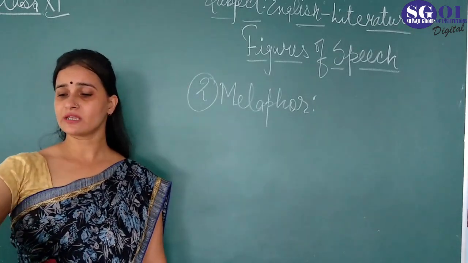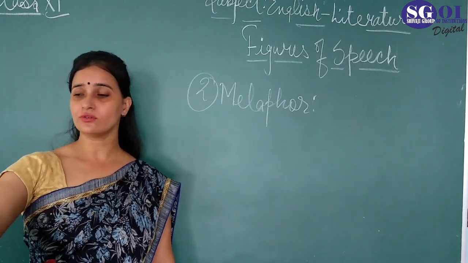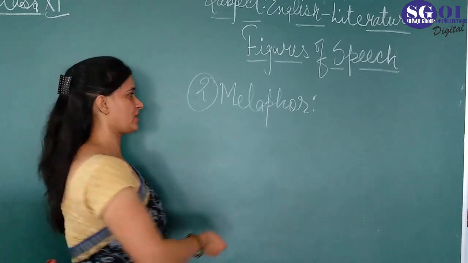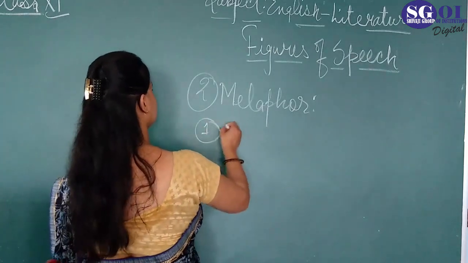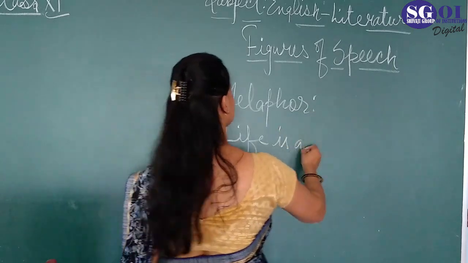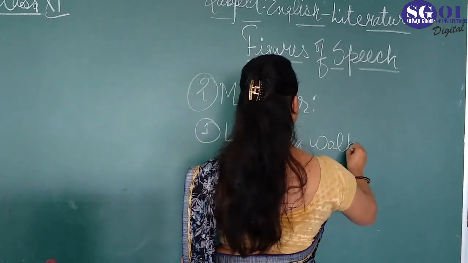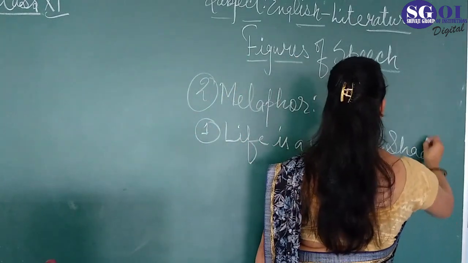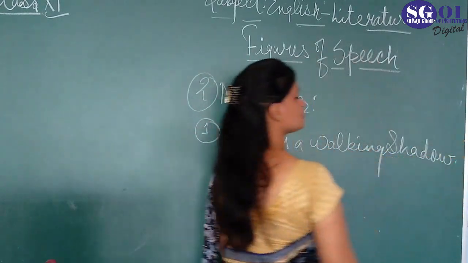Just like we have written the sentence, life is like a walking shadow. So we can say life is a walking shadow. Life is a walking shadow.